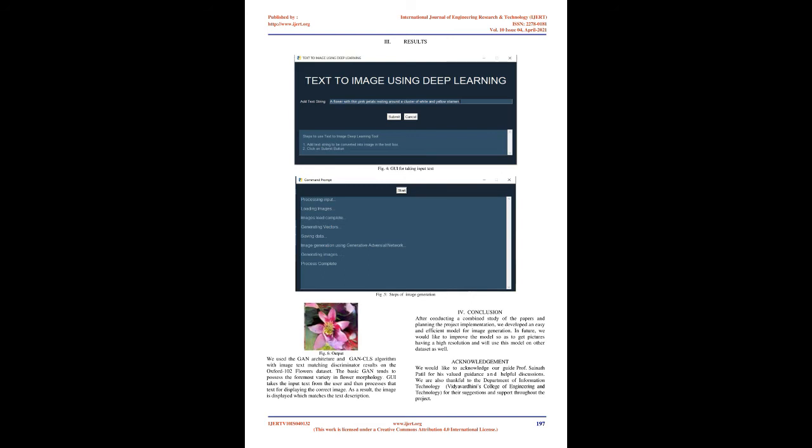This is the flowchart of the project, which describes the actual flow, wherein the first input is given to the generator and discriminator, which is in the form of text, and various parameters such as image resolution are defined to set up a network. Based on this network, training of the model is done using the algorithm and the results are displayed.